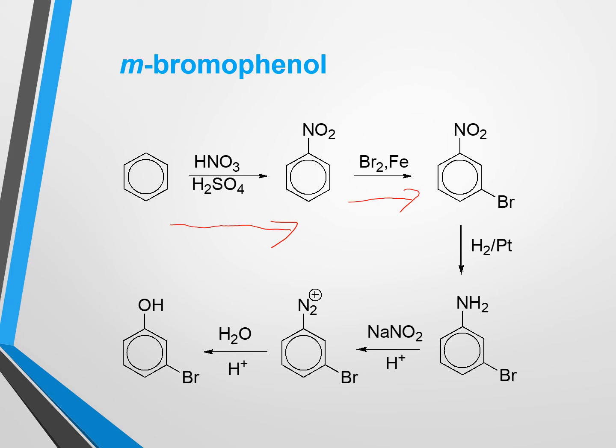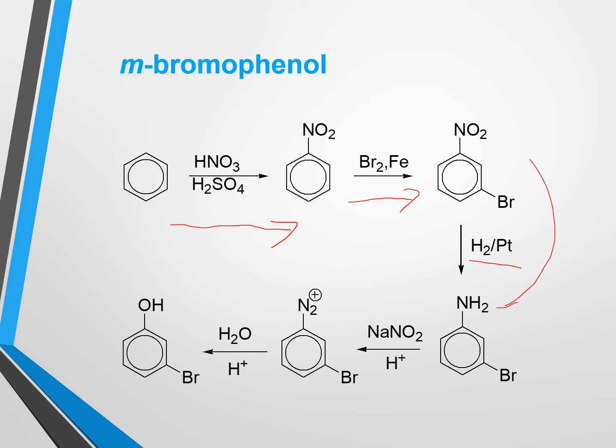So after getting meta-bromonitrobenzene we can go for reduction reaction using a reducing agent. Here we use hydrogen gas in the presence of a metal catalyst as the reducing agent. So after reduction we know that the nitro group will be reduced to an amino group.